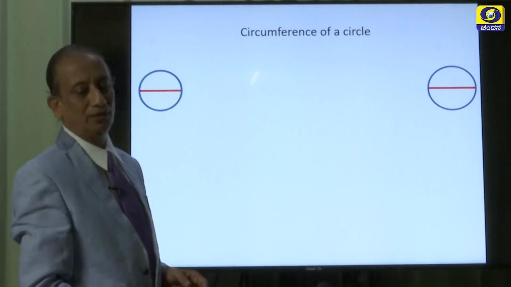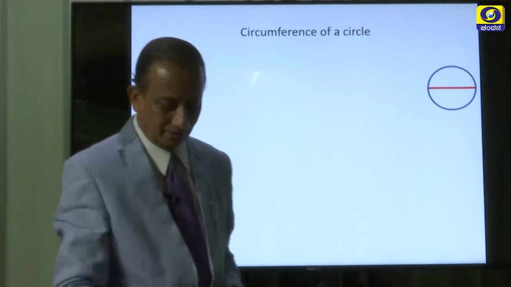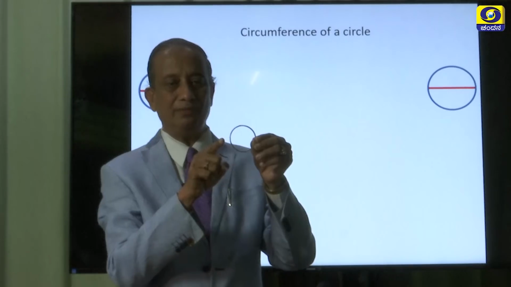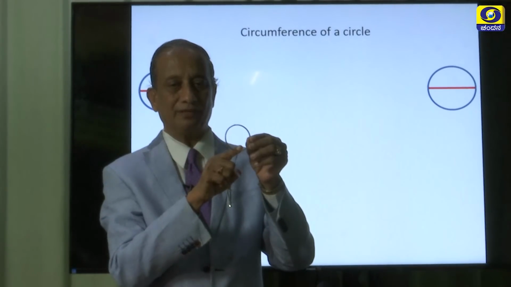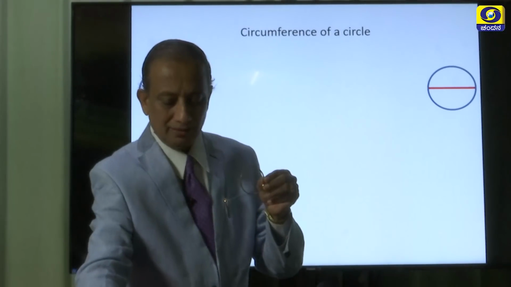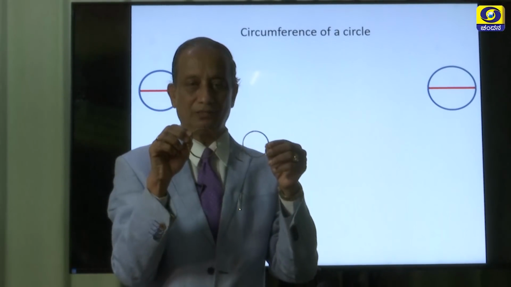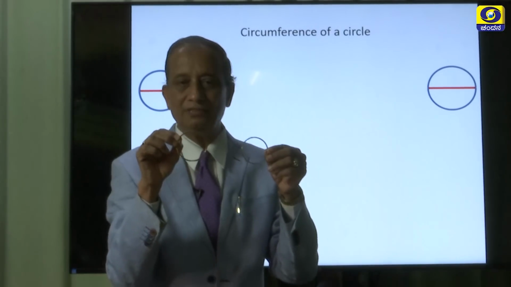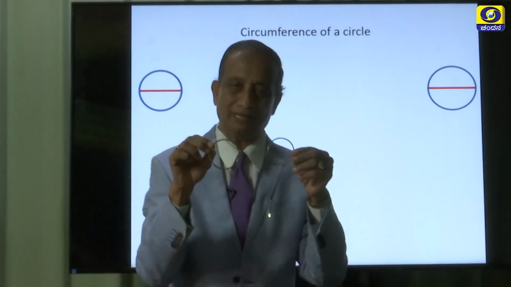Let us explore it. You can see in this bangle, look at the diameter and the circumference. It has some circumference for this diameter. There is another bangle here, a little bigger. Compare the diameter of these two bangles and the respective circumference.